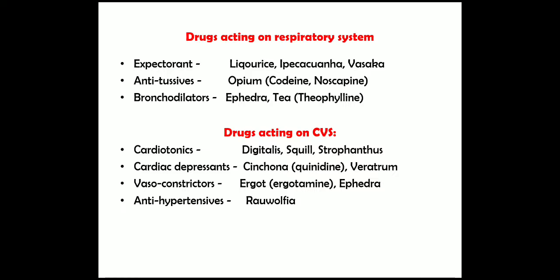Next, drugs acting on the CVS. First, cardiotonics: examples digitalis, squill, strophanthus. Next, cardiac depressant: examples Cinchona and Veratrum. Next, vasoconstrictor: examples are ergot and ephedra. Next, antihypertensive: example Rauwolfia.